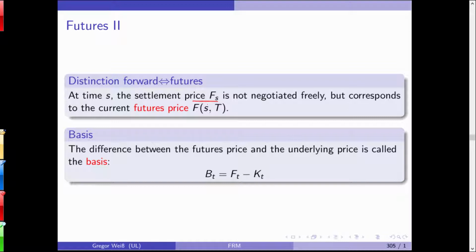And by the way, this is how we call these exchanges, futures exchanges, because on these mercantile commodity exchanges, you will see futures being exchanged and traded. What is the basis? The basis is the difference FT minus KT, so the difference between the future price and the spot price. This is what we call the basis.